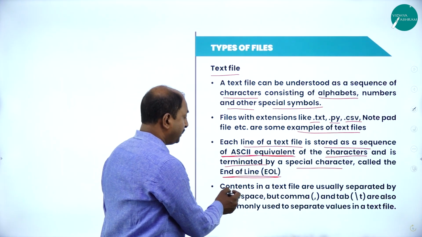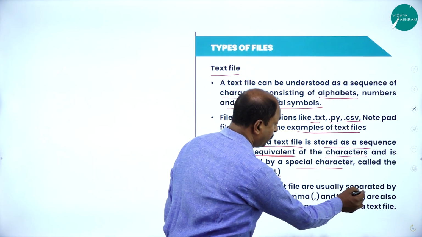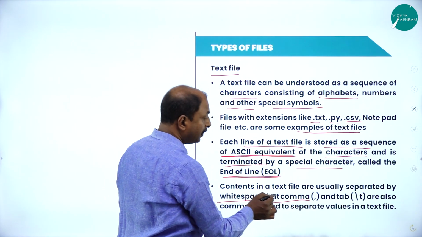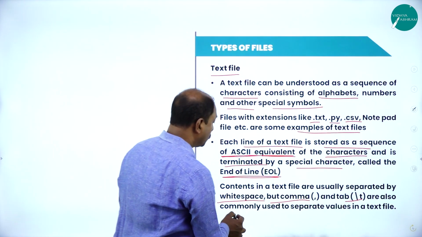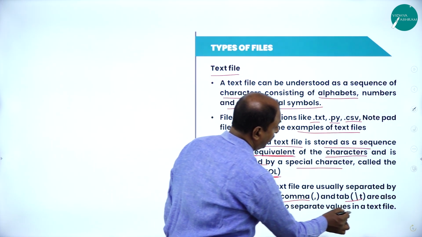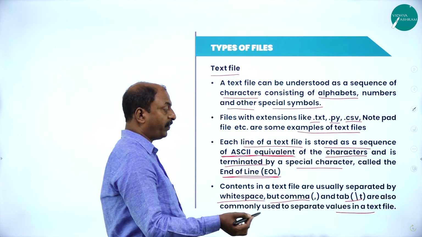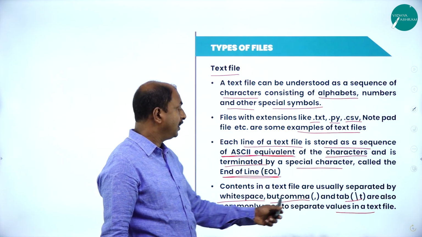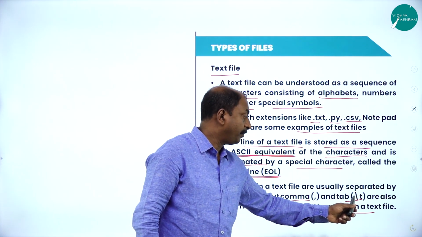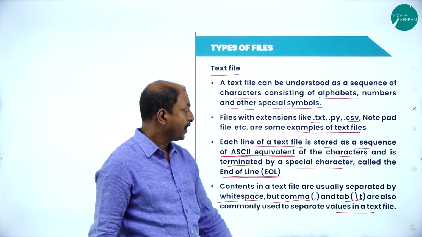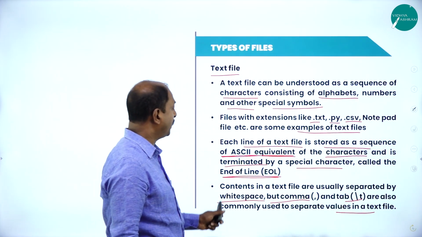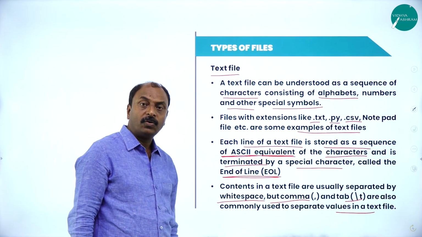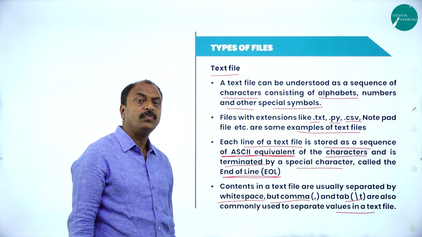Now, next point is the contents in a text file are usually separated by white space, but comma and tab are also commonly used to separate values in a text file. In a text file, normally we use white space, meaning space, or comma, and \t for tab. So these are the characters we use in a text file. These are the features, or the definition, of a text file.